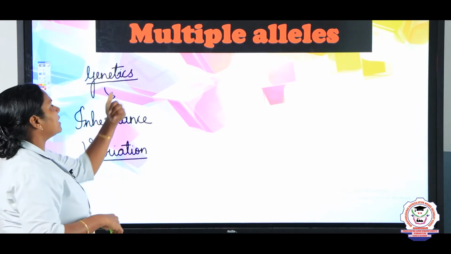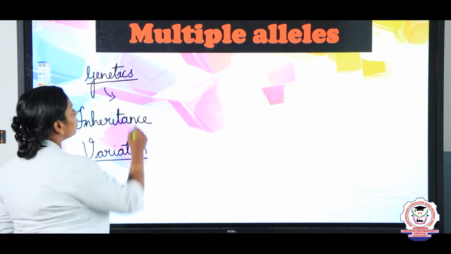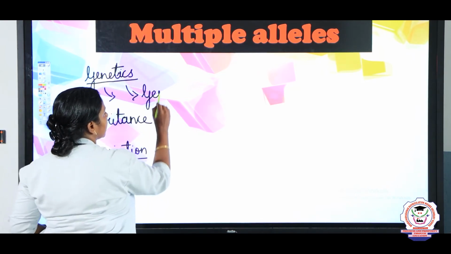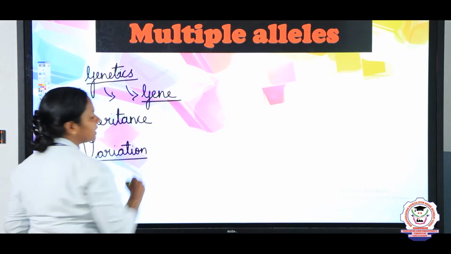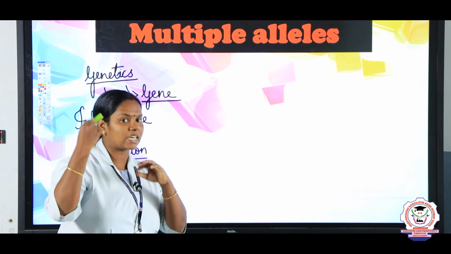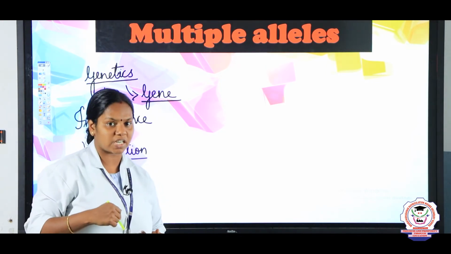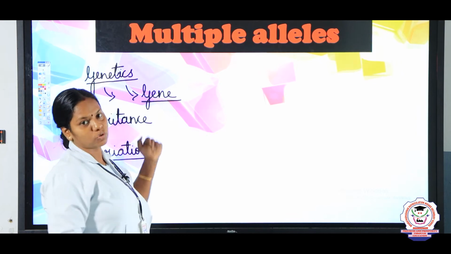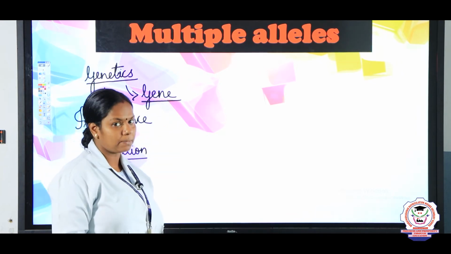Next, what is the unit of genetics? The gene. The gene is the hereditary unit. When some characters get transferred from one generation to another generation, that is due to the transfer of genes. So genes are the hereditary factors.